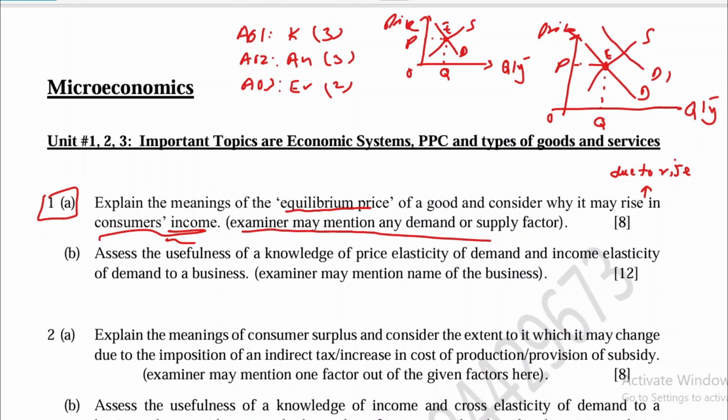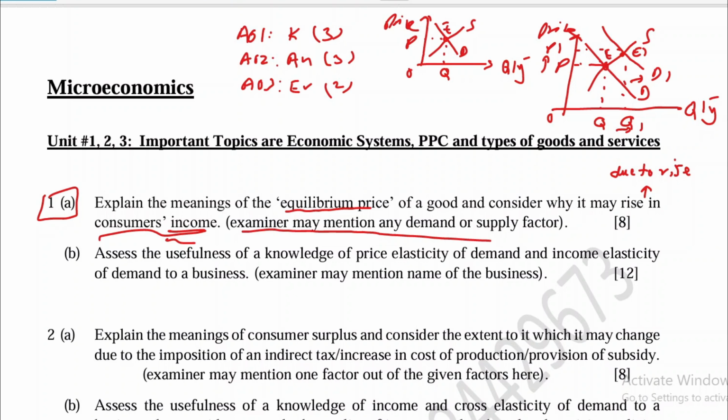So as a result, demand will rise and shift to the right to D1. Equilibrium will move to E1, where quantity will rise to Q1 and price will increase to P1. So you have to make this diagram and explain whatever I was saying while making the diagram. There is the explanation, and you have to copy exactly the same thing.